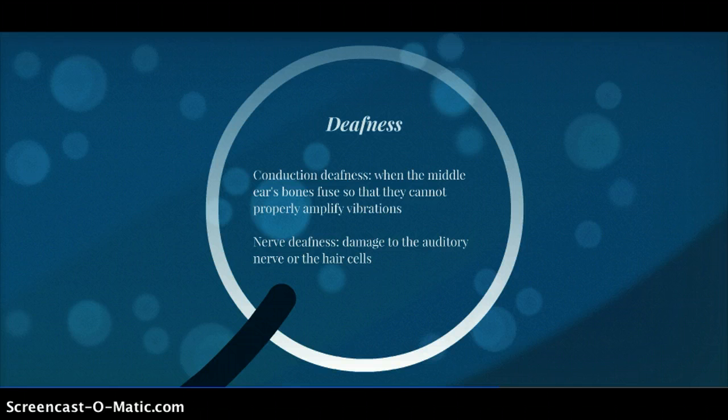Nerve deafness results from damage to the auditory nerve or the hair cells. High-intensity sound can actually rip off the hair cells of the inner ear. Scientists are working on regenerating hair cells in human ears. In the meantime, artificial cochlear implants have been developed to stimulate the auditory nerve.